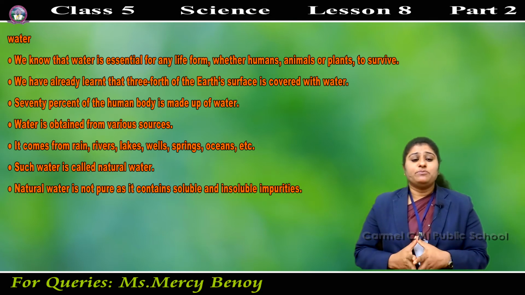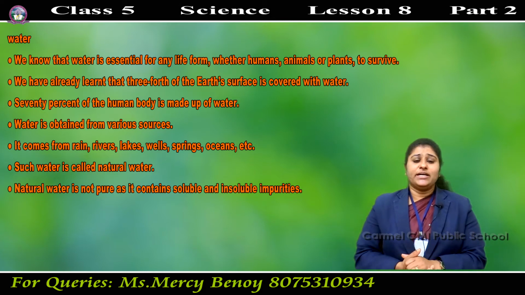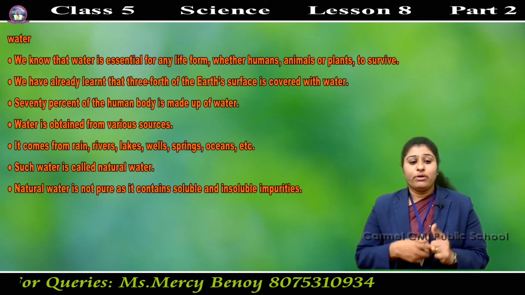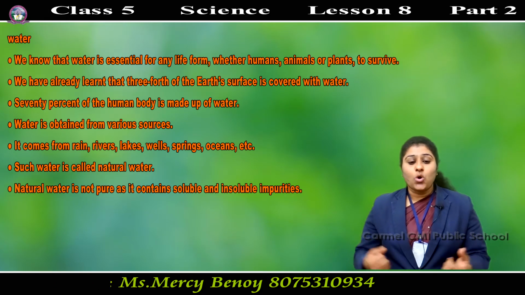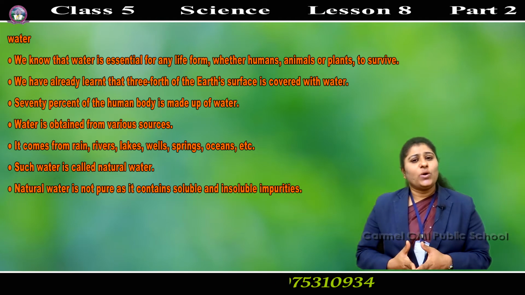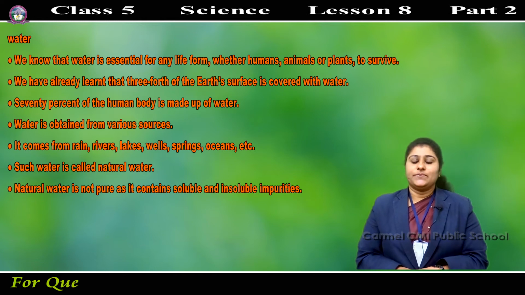So, water is obtained from various sources, right? From where do we get water? It comes from the rain. Rain is the main source. Then lakes, rivers, wells, springs, oceans, etc. This water is called natural water.